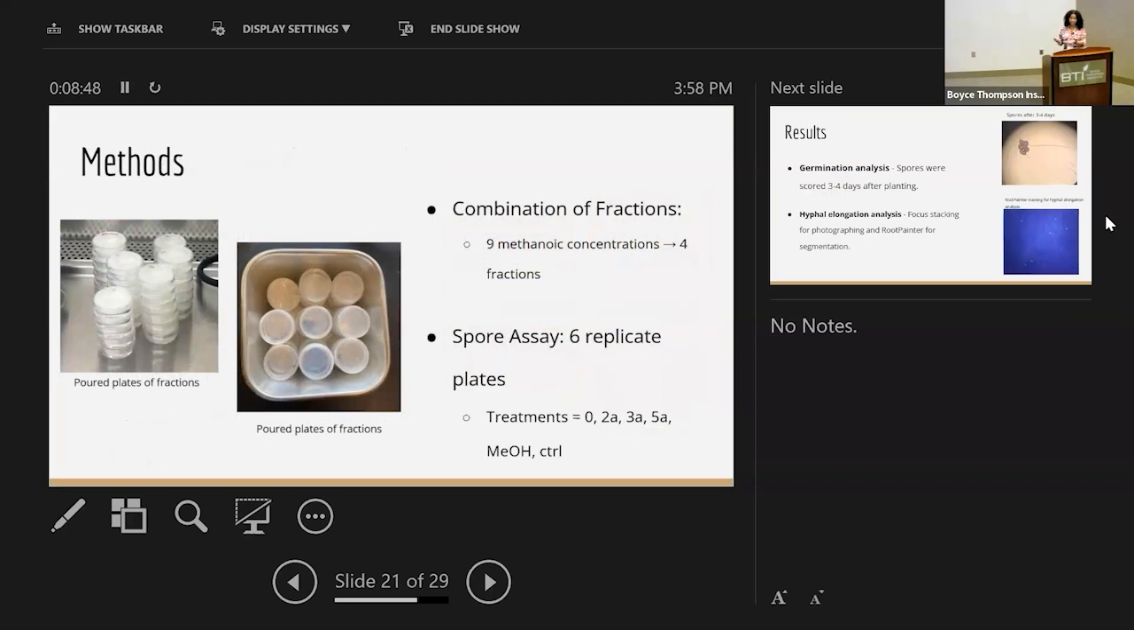So this one was similar to the first experiment we did. This one was also a spore assay, a bioassay, and we had 9 methanol concentrations that we initially had, and we boiled them down to 4 concentrations. So these would be 4 fractions that we ended up using. And for this one, the treatments were the 0 fraction, the 2A fraction, 3A fraction, and 5A fraction, as well as a methanol control and a blank control. And for this experiment, we actually had 6 replicate plates for every single treatment.